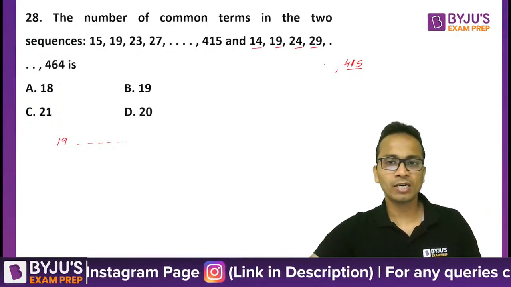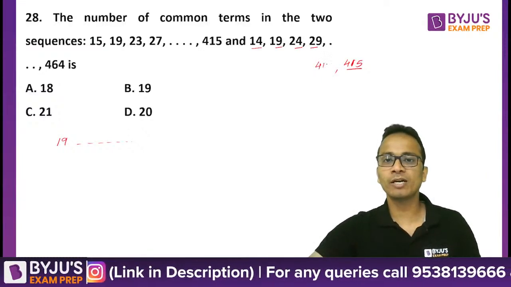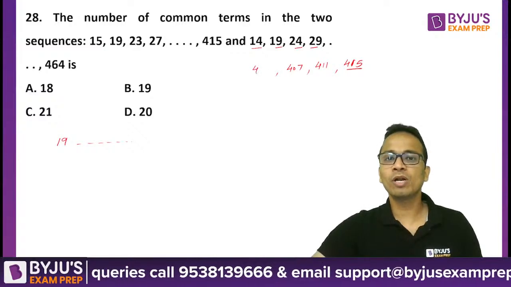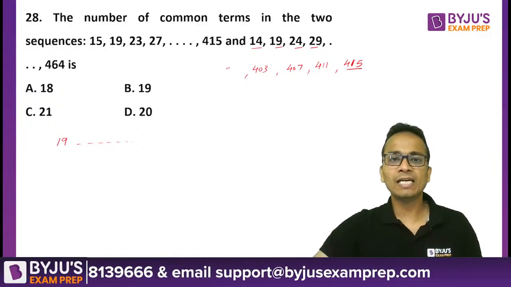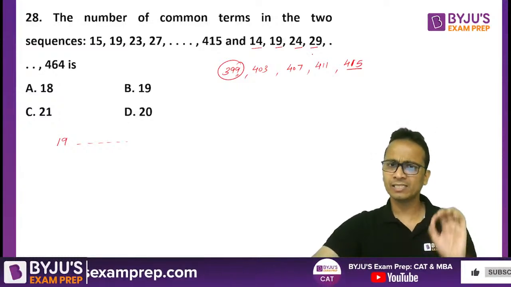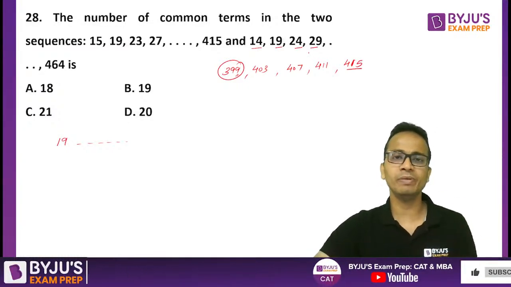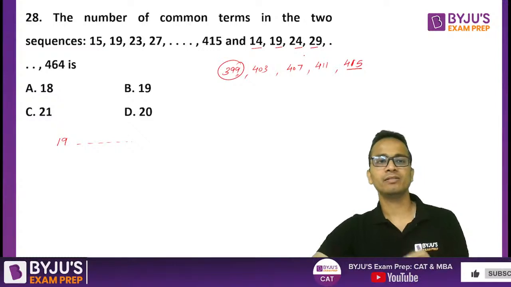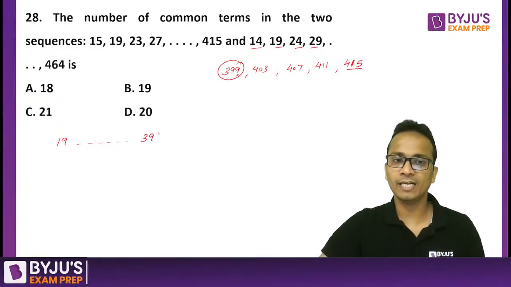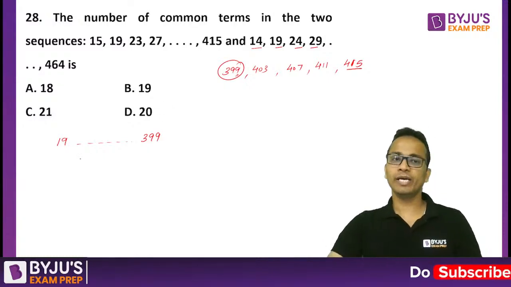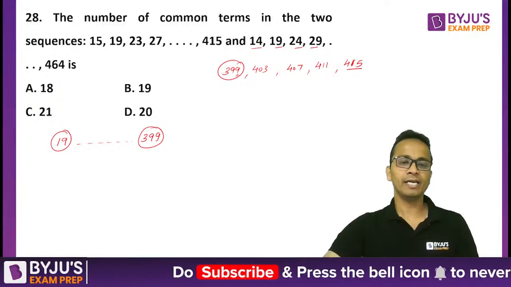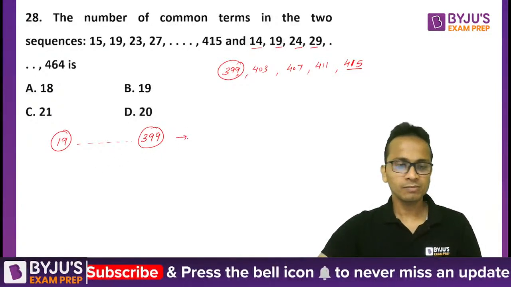So let's write a few terms at the end of the first series, having a common difference of 4. So 415, 411, 407, 403 and 399. 399 has units digit 9, so definitely this will be a term in the second series. So the last common term is 399. The first common term is 19 and the last common term is 399.